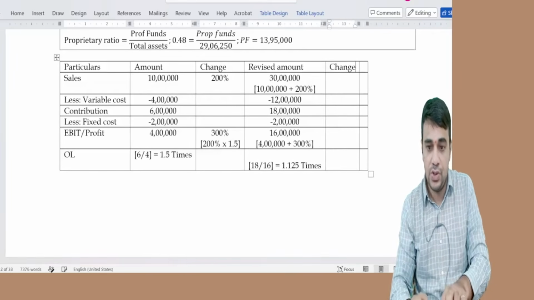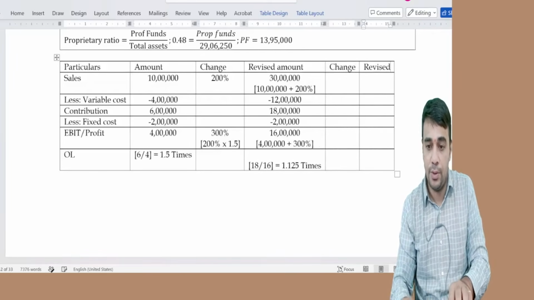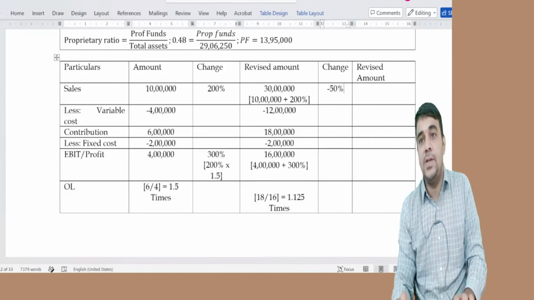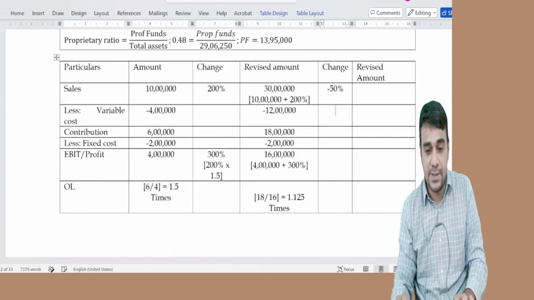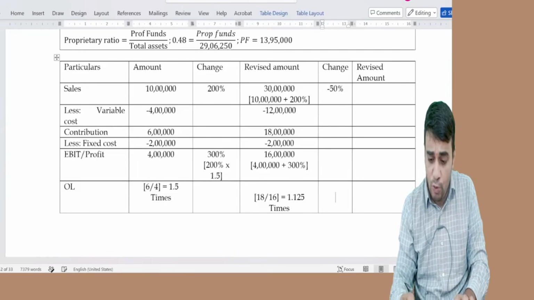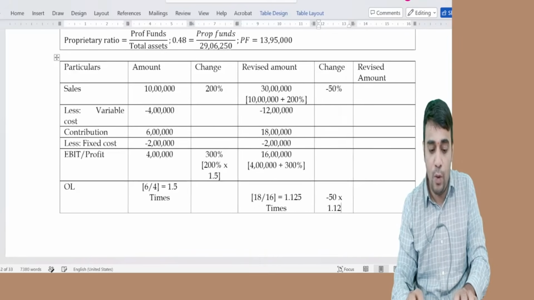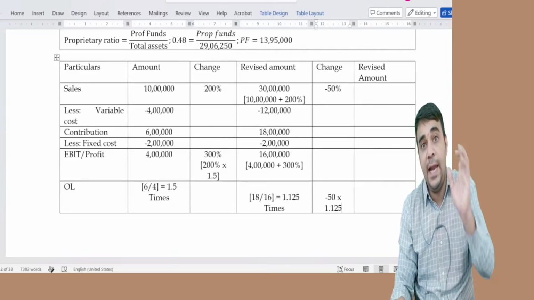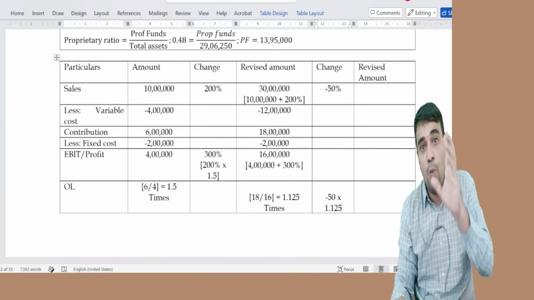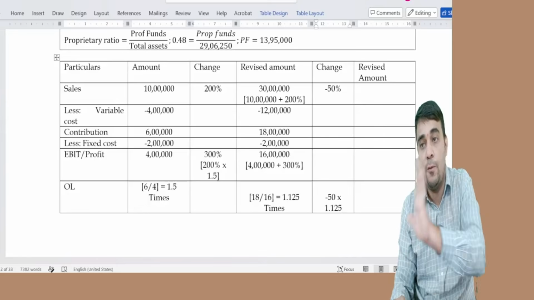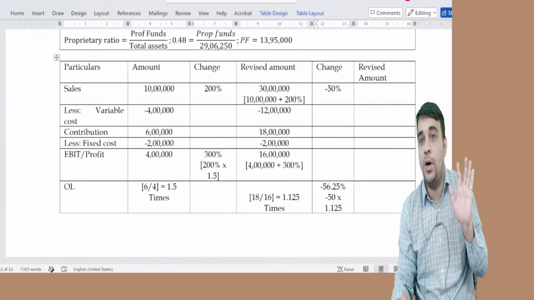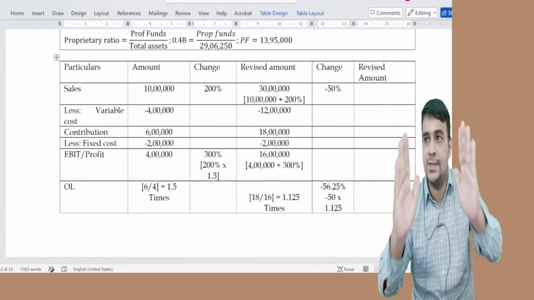I add a change, revised amount. Sales is down by 50%. Listen, EBIT will be down by 50 into 1.125. EBIT will be down by how much? 50 into 1.125. Tell me the percentage. We will do the detailed calculation, but just the understanding you need to have.